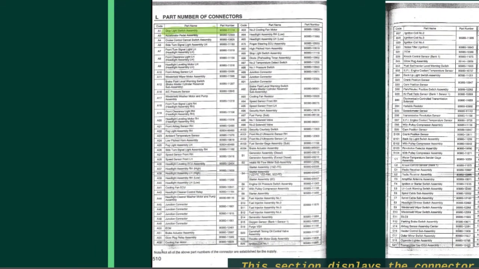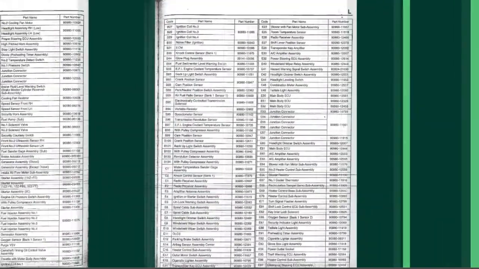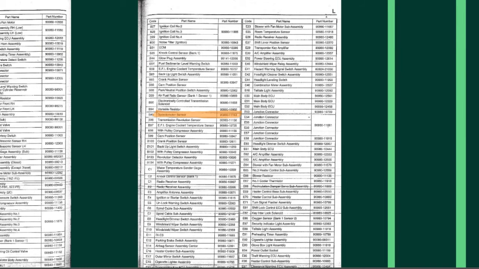Example, stoplight switch assembly. The connector part number is 90980-11118. Fog light assembly, left hand. The connector part number is 82824-60460. Speedometer sensor. The connector part number is